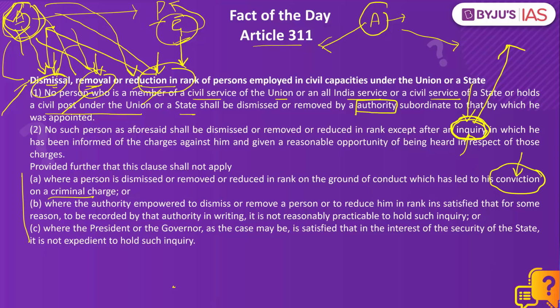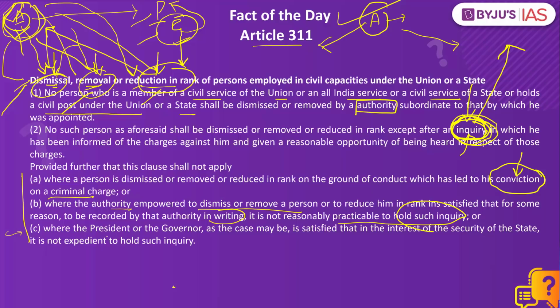There is another case in which this inquiry may not be conducted, where the authority which is empowered to dismiss or remove this person, which can be president, which can be governor, which can be a lieutenant governor, gives in writing that it is practically not possible to hold an inquiry. That means we will not hold an inquiry because it is not practically possible. That means even without an inquiry, this person can be dismissed, removed, or his rank can be reduced.